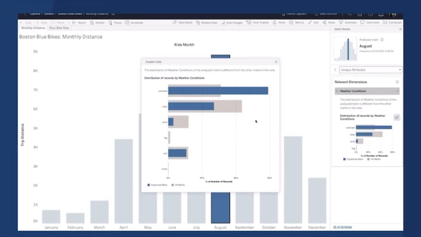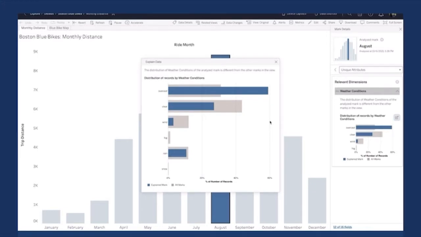And the last thing I want to do on a hot, humid, sunny day is spend a lot of time on a bicycle. But if it's hot and cloudy, it's actually kind of pleasant to ride around. And so bringing my own domain knowledge here helps me interpret what I'm seeing. This makes a lot of sense. I wouldn't have guessed this, but people ride more in August when it's cloudy out. Now the super cool thing here is that weather conditions wasn't even on this viz.